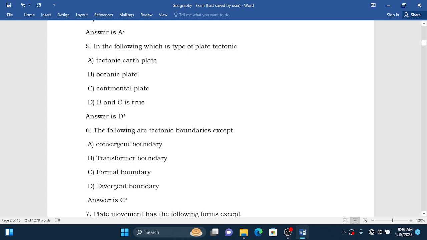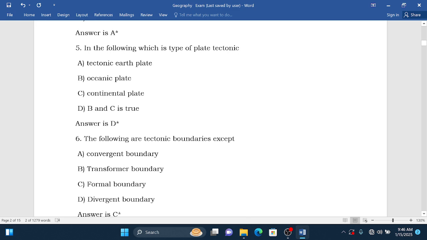A, tectonic earth plates, B, oceanic plates, C, continental plates, D, B and C are true. The answer is D, because an oceanic plate is a type of tectonic plate, and a continental plate is also a type of tectonic plate. Since D combines both B and C, and B and C are types of plate tectonics, the correct answer is D. Let's go to question number 6.